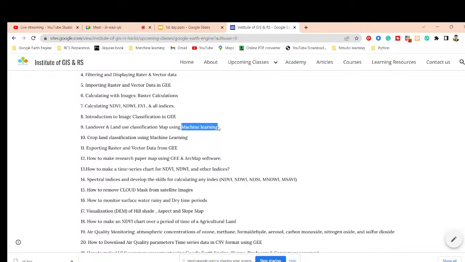Yeah, so basically in Google Earth Engine platform, they have already created this type of model for the random forest, then classification and regression trees, support vector machine. So all types of machine learning models are already built in here. This time, we are just using this function and applying our land use land cover classification and getting the result from here.